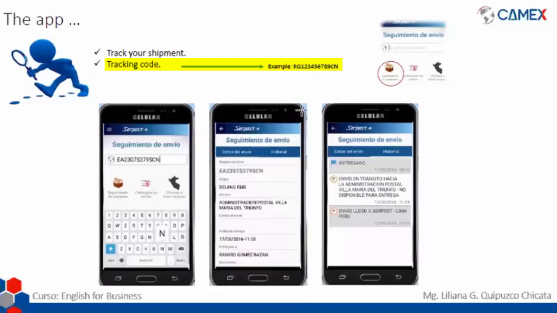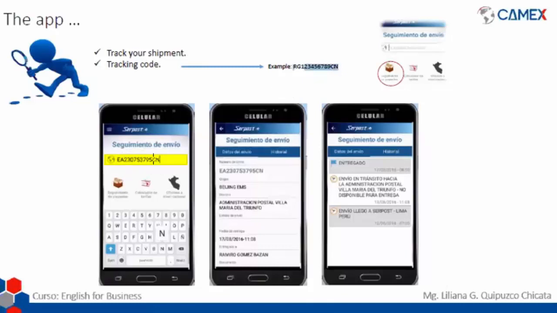So if you already worked with a courier, let's say UPS or FedEx or TNT, you already know how to check the tracking code on their main web pages. So this is the same. Your supplier is going to give you a tracking code, and this is the one that you're going to check on the Serpost app. So in here, you're going to put this code. So we can see here an example.